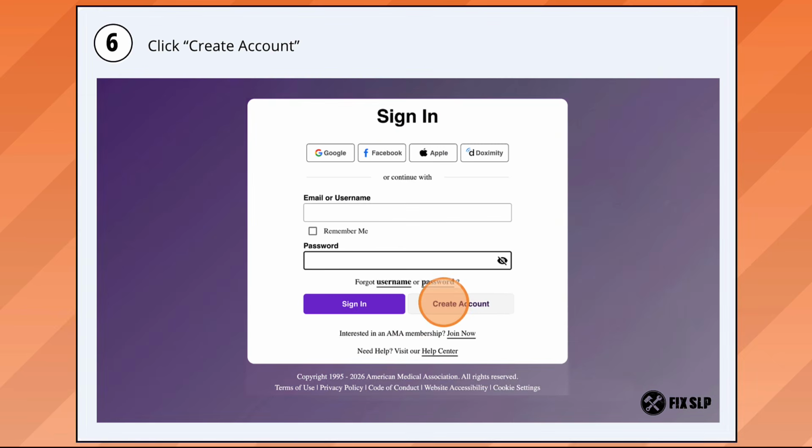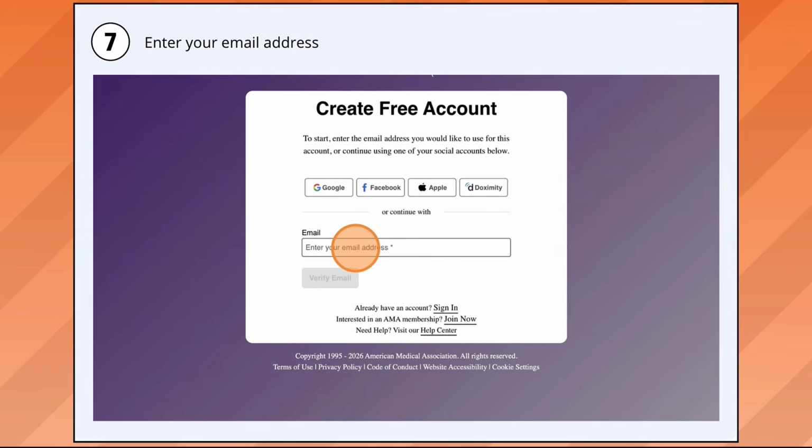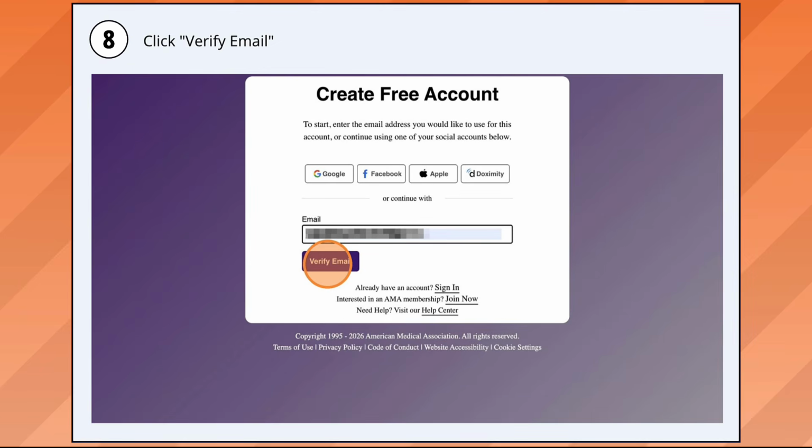When you get there, it will prompt you to either sign in or create an account. If you have not already created an account, you'll need to do that now. Otherwise, sign in and skip the first couple of steps. If you're creating an account, you will put in the email address that you wish to use, and then click Verify Email.